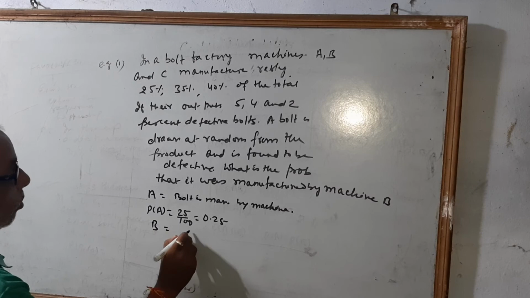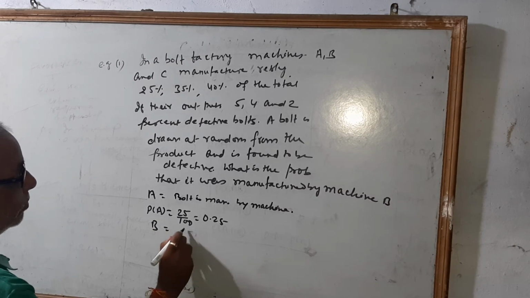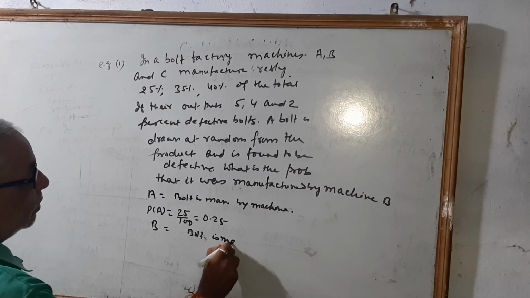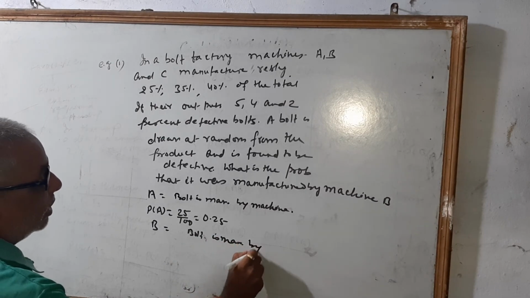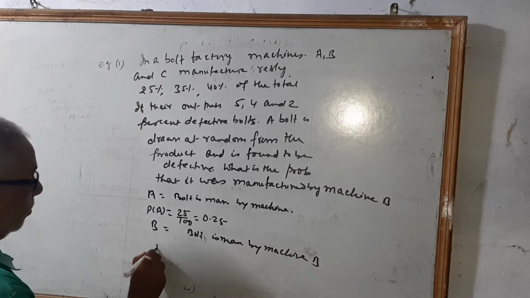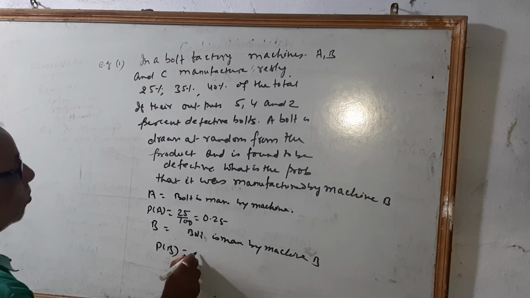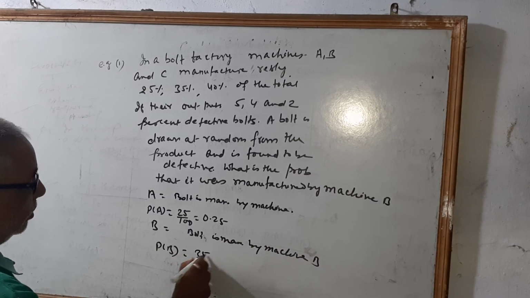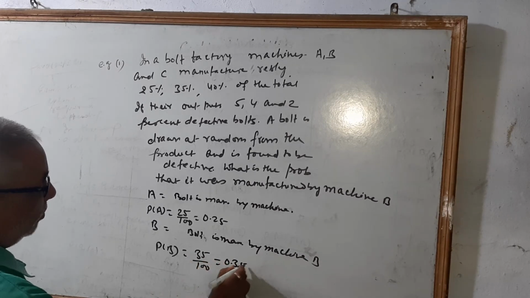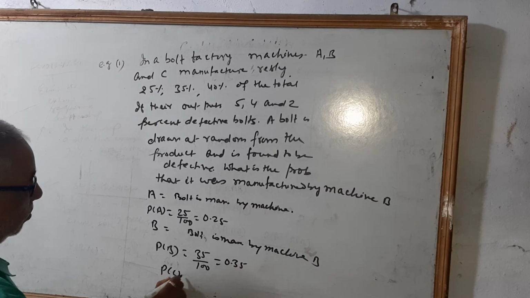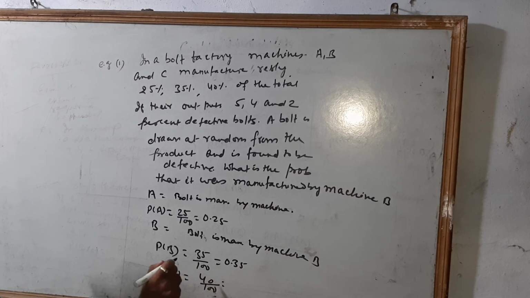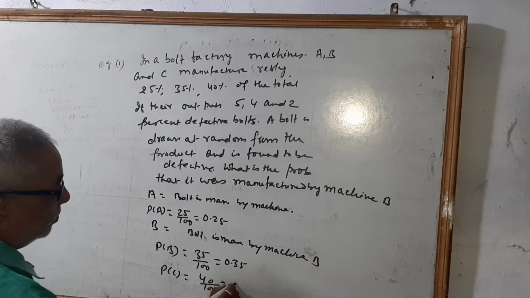B will be the event that the bolt is manufactured by machine B. Therefore the probability of B equals 35 upon 100, that means 0.35. In a similar manner, the probability of C will be 40 upon 100, that means 0.40.